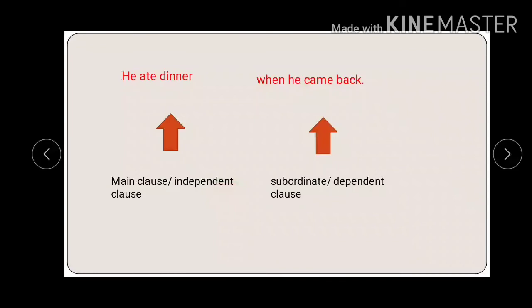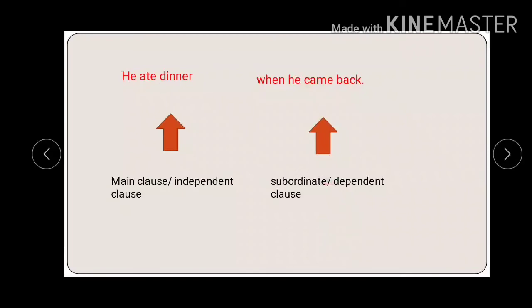And on the other hand, when he came back, he is the subject, came is the verb. But this is not a complete and meaningful sentence. How can we make this complete and meaningful? If we add an independent clause to the dependent clause, we can make it complete and meaningful. For example, he ate dinner when he came back. So, a dependent clause and an independent clause can together form a complete and meaningful sentence.